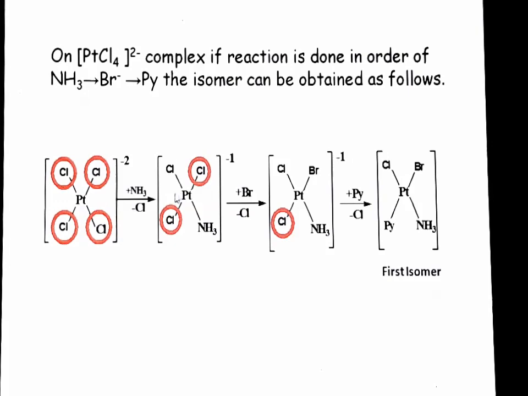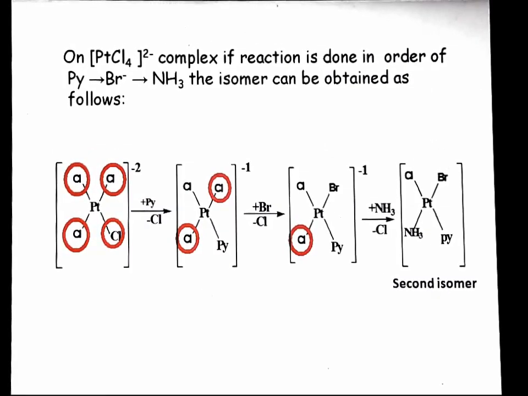So by this process, when we are using the order of ligand ammonia, bromine and pyridine, we are getting the first isomer. So now on changing the order of these ligands, we will get the second isomer. That also we have to understand. So the complex is same, that is tetrachloroplatinate. First pyridine is reacting here. So in this substitution, pyridine attacks here, and you can see the figure.